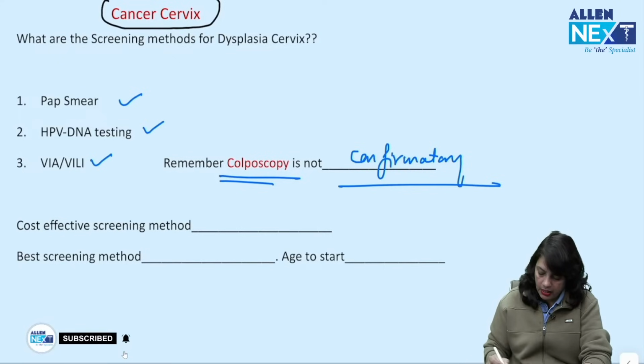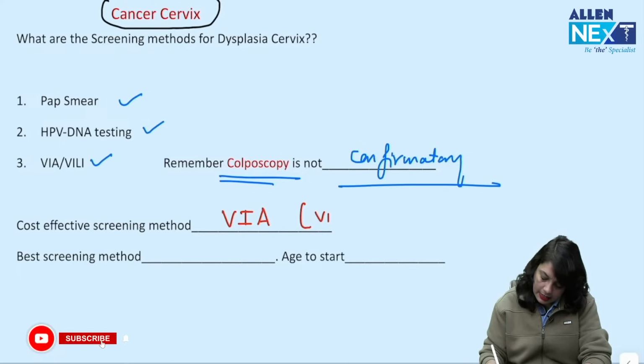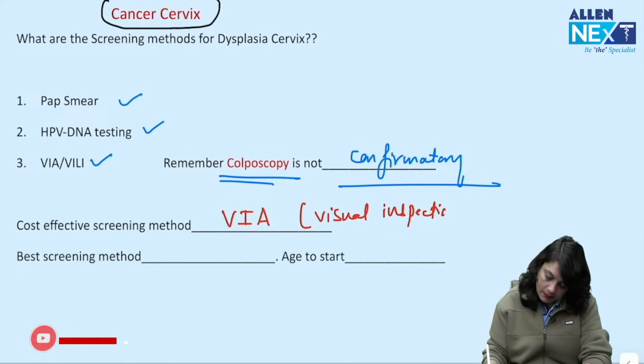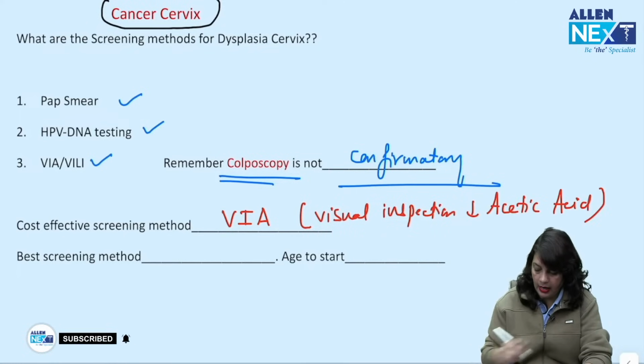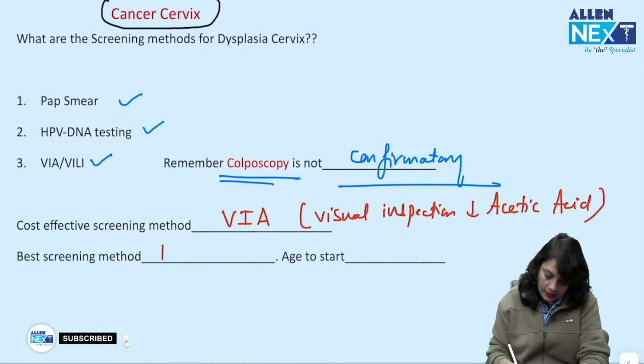Cost effective screening method for cancer cervix or dysplasia cervix in low resource countries is VIA, that is visual inspection under acetic acid. Best screening method nowadays is HPV DNA testing.